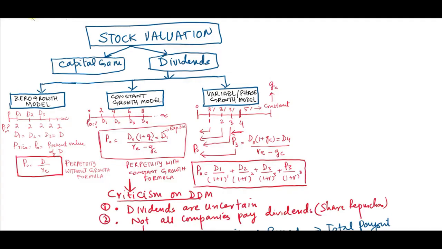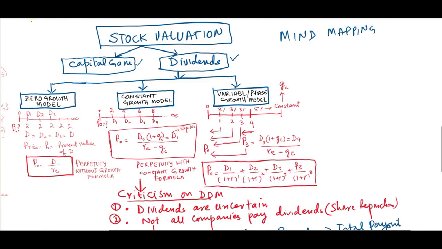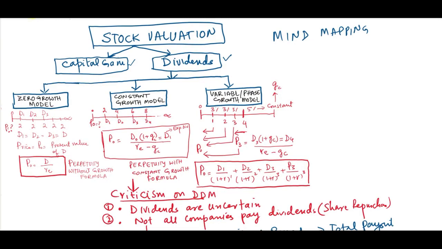Okay, finally let's do the mind mapping. This is the mind mapping of our stock valuation topic. As we can see, in stock valuation we have two types of cash flows. One is capital gain and the other is dividends. Based on dividends, we can classify the models into three categories: zero growth dividend model, constant growth dividend model, and variable growth or phase growth dividend model.